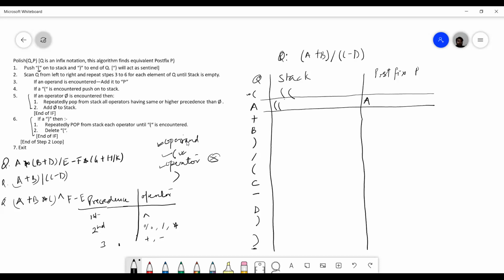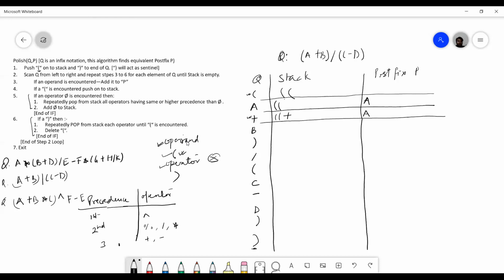Okay. The third symbol is an operator. Here I am getting plus. So I will check whether there is any operator on the stack which is greater than or equal to plus. There is no operator here, so I cannot pop anything. I will simply add a plus to the stack.